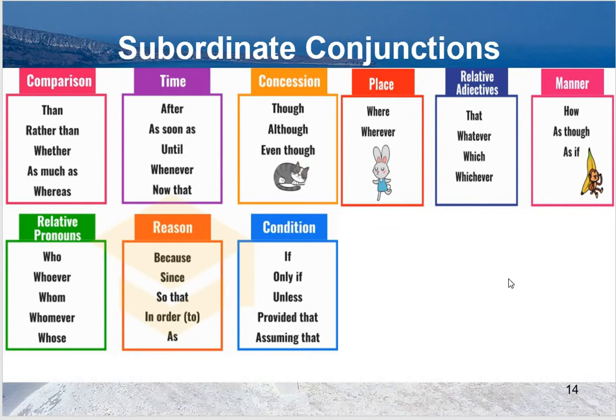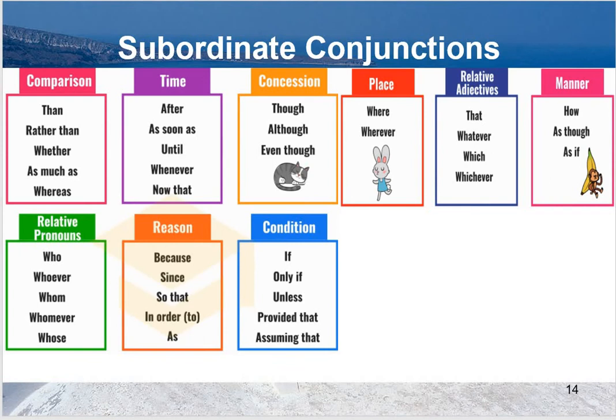Manner: how, as though, as if. Relative pronouns: who, whoever, whom, whomever, whose. Reason: because, since, so that, in order to, as. Condition: if, only if, unless, provided that, assuming that. So memorize these subordinate conjunctions, use them in your sentences to make your language academic and advanced, so that you